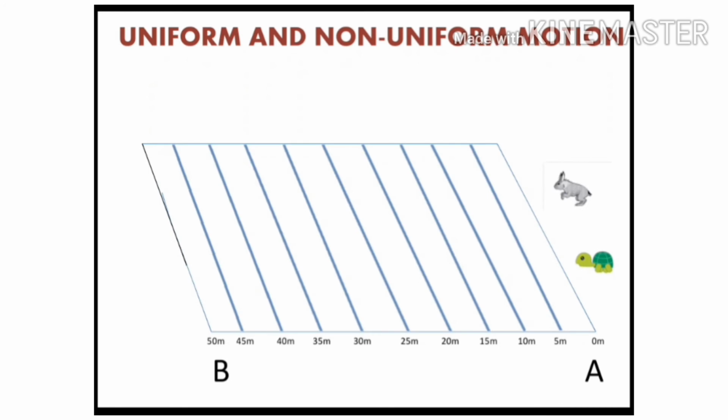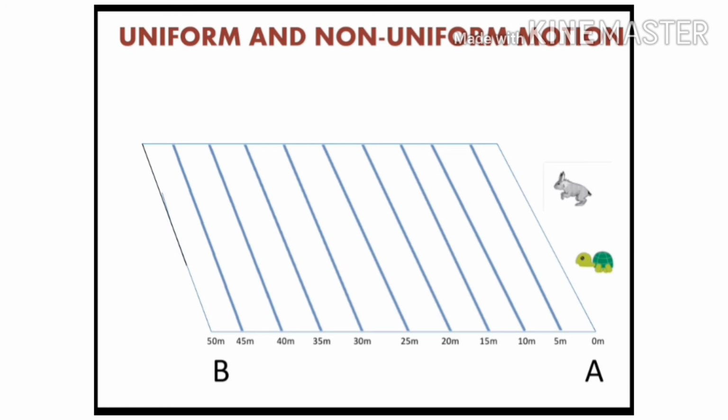Now, let us understand uniform and non-uniform motion through a story. We must have heard the story of rabbit and tortoise. We will take this story as an example to understand uniform and non-uniform motion. Here, the race between the rabbit and tortoise. They choose a starting and finishing point. A is a starting point and B is a finishing point. The finishing line is 50 meters from the starting line. For better understanding, we take distance covered by the rabbit and tortoise in every 5 minutes.